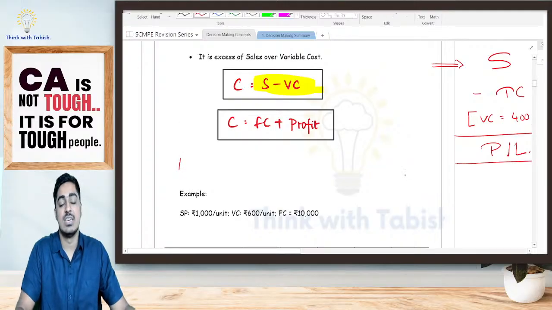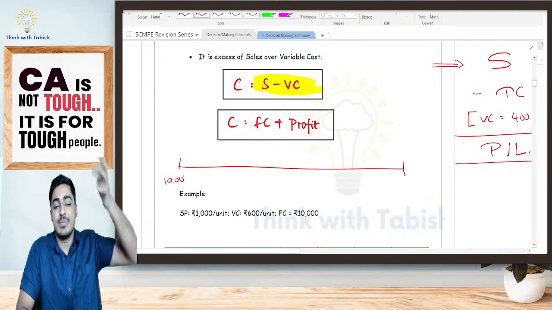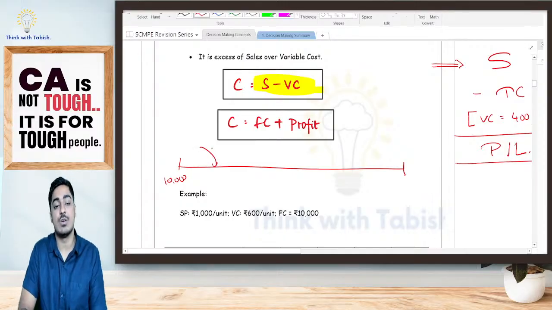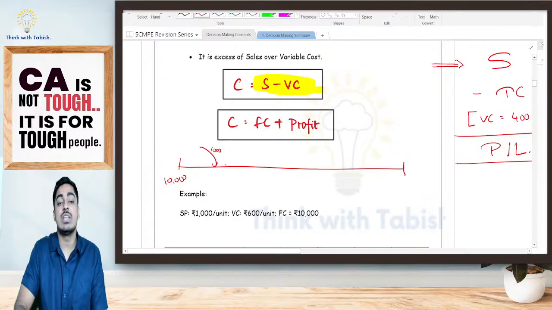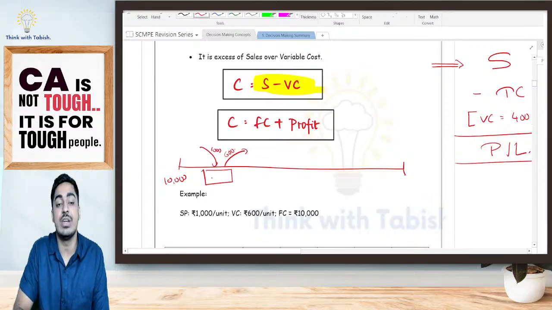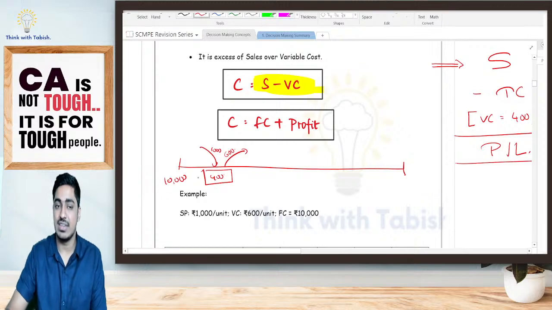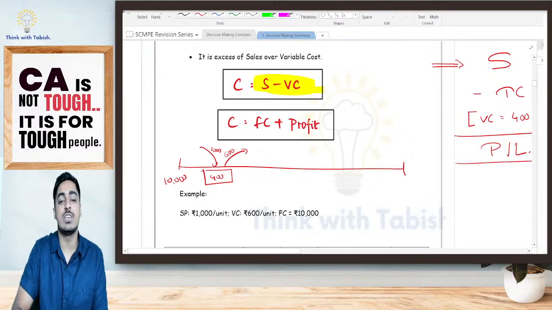Look at this. Fixed cost 10,000, anyways I have to pay. Specifically, if I sell a unit, I will be getting my selling price of 1,000. To sell my unit, I should have purchased my goods, for which I should have incurred my variable cost of 600. That means by selling one unit, I am getting 400 rupees. That is my contribution. Is it clear? Contribution is also equal to fixed cost plus profit.